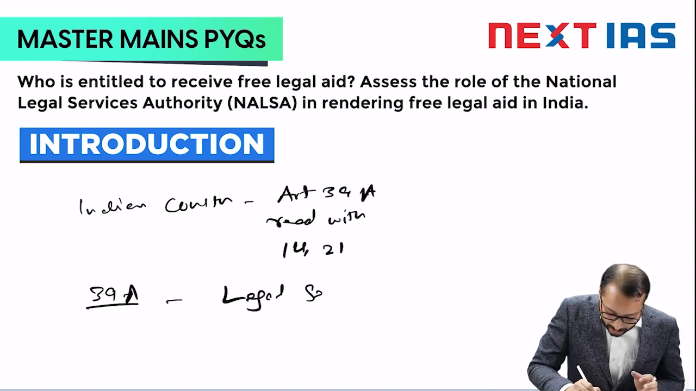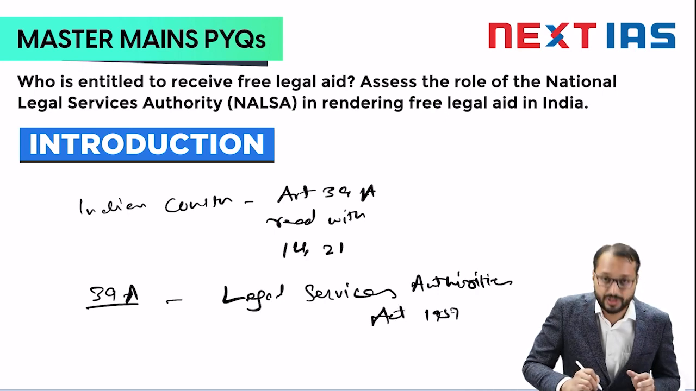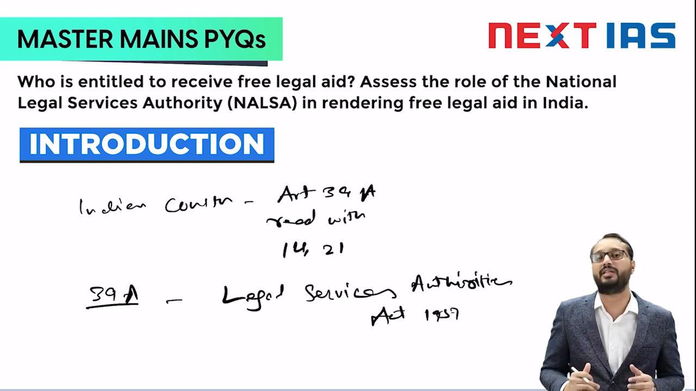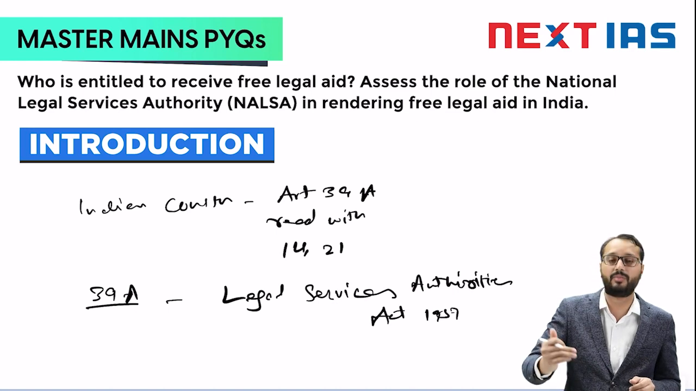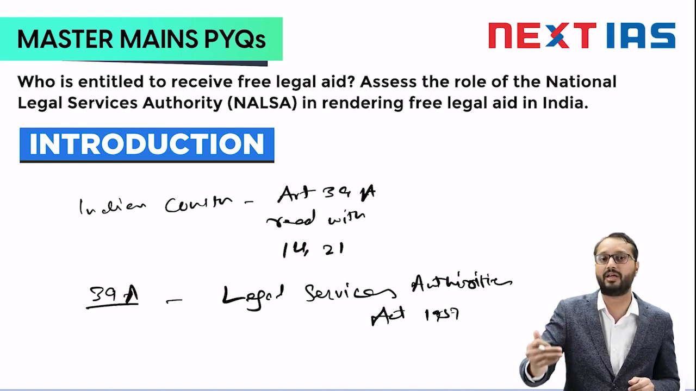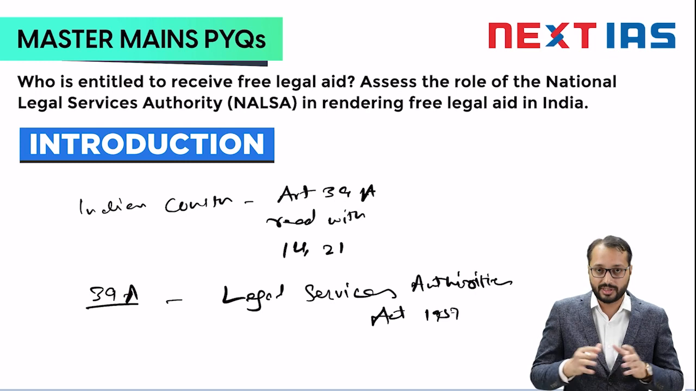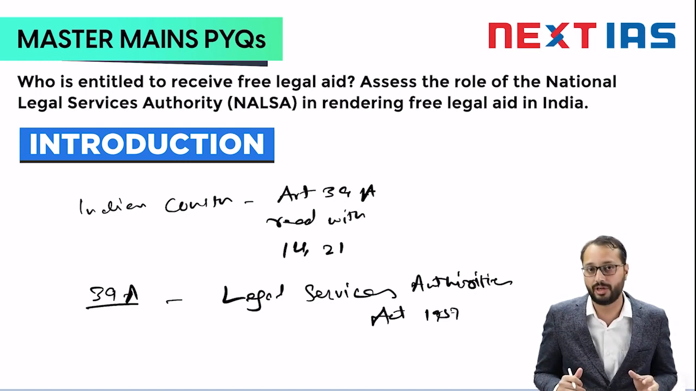The Legal Services Authorities Act of 1987 basically institutionalized NALSA at the national level, and several other bodies were institutionalized at state and district level, right? So this is the framework. This is what you need to write in the introduction.